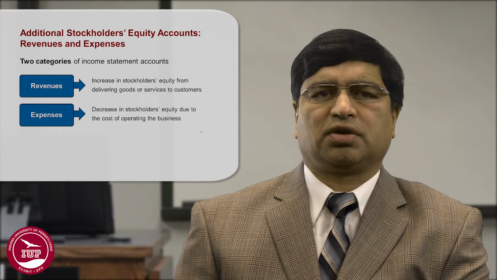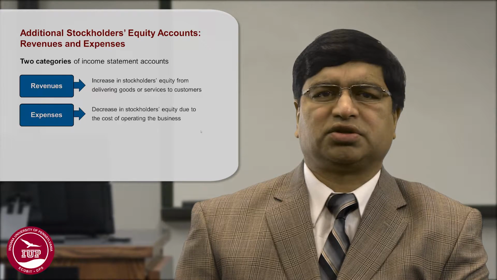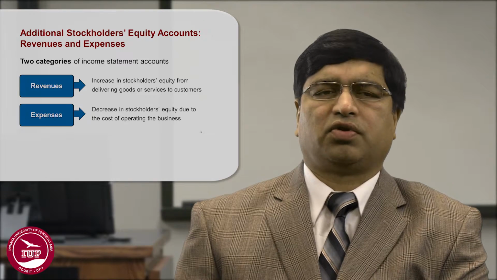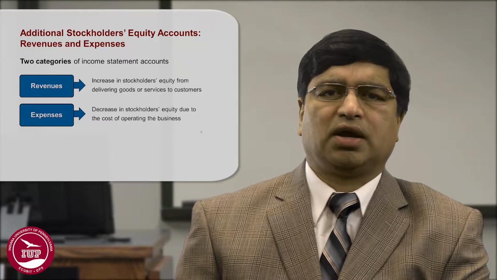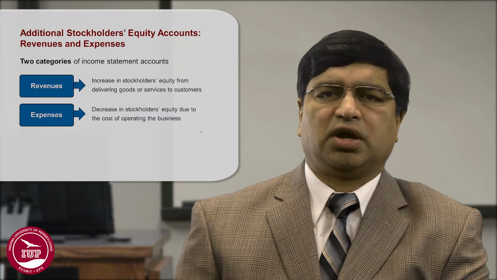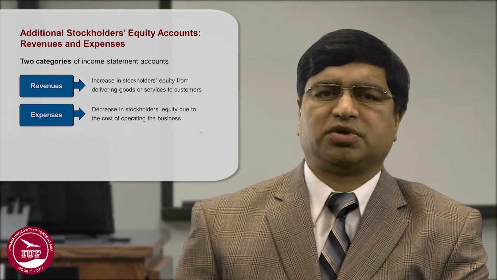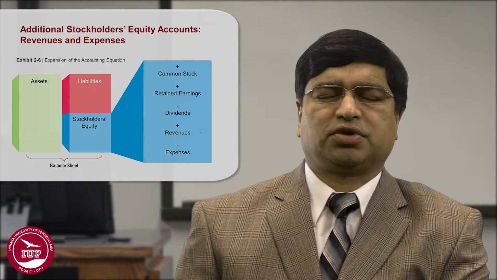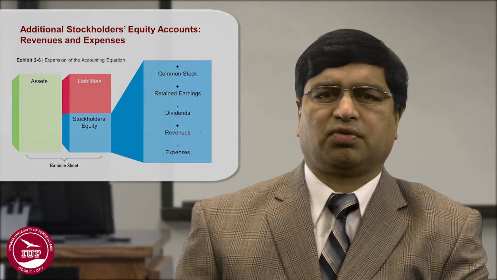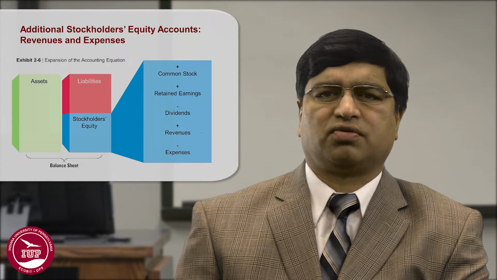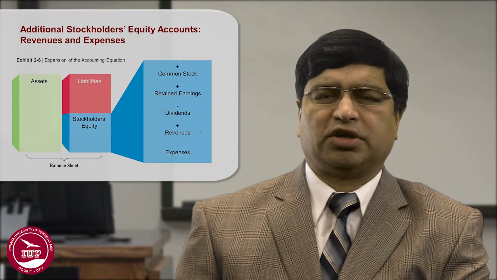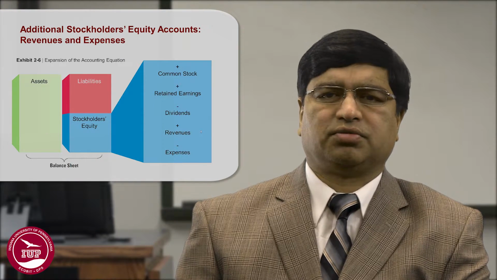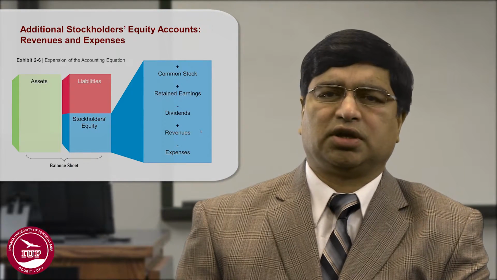The two categories of the income statement we saw earlier were revenue and expenses. If you increase revenues, it will increase stockholders' equity. Therefore, when the revenues go up, it is credited. And when expenses go up, it decreases stockholders' equity, and when the expenses go up, it is debited. So assets equal liabilities plus stockholders' equity, as we did in the fundamental accounting equation. And stockholders' equity consists of those items which we have mentioned earlier: common stock, retained earnings, less dividends, plus revenues minus expenses, or basically net income or net loss.